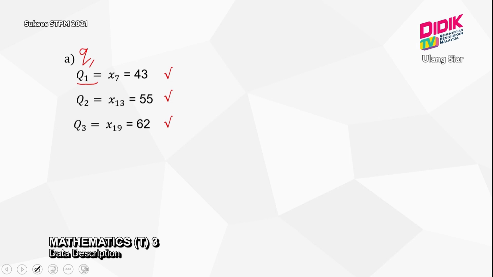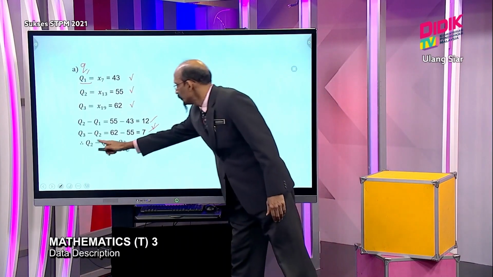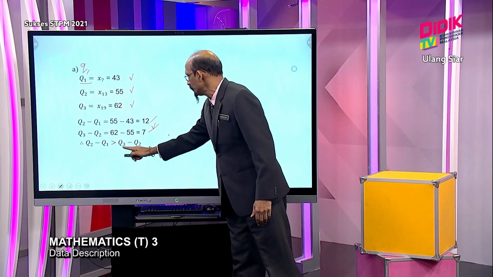The next task, they ask you to comment on the distribution. Since we are finding these quartiles, we need to find the difference between the quartiles first. That means Q2 minus Q1, Q3 minus Q2. You show your working, you get 12 and 7 here. Then you have to do comparison. That means you compare that Q2 minus Q1 is greater than Q3 minus Q2.